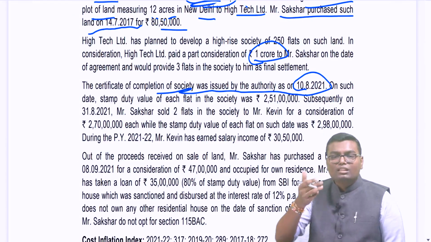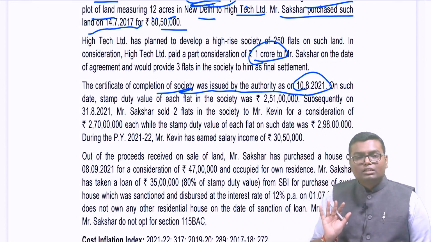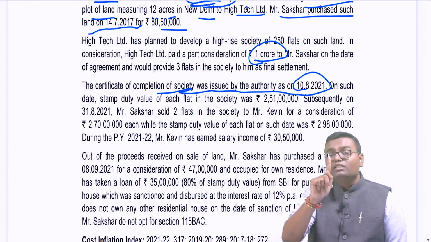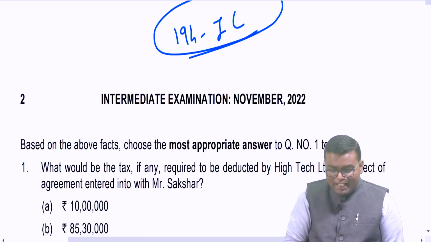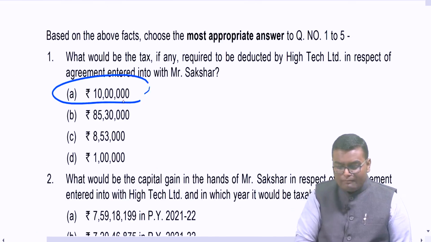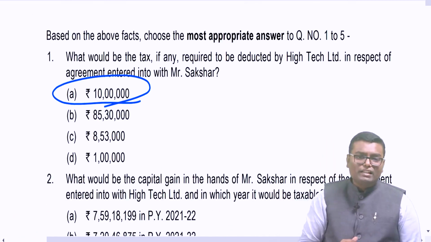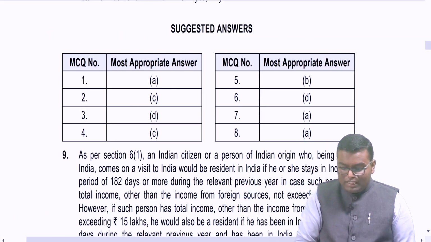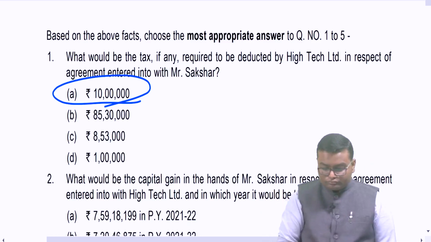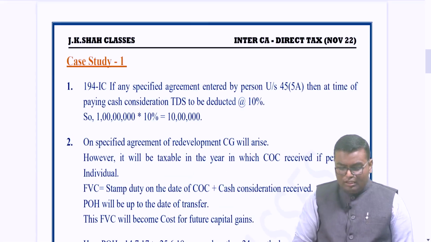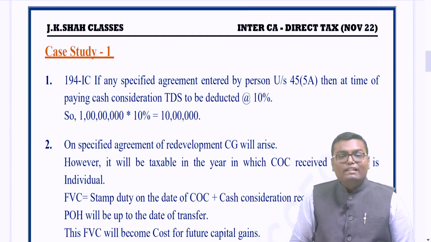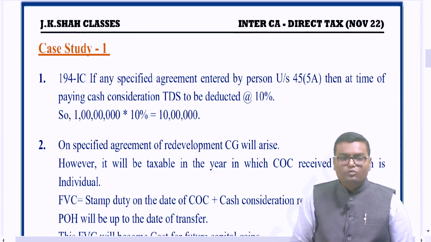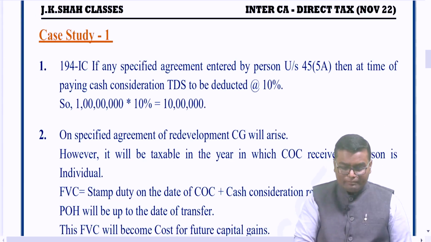If any developer, any constructor is entering into any specified agreement referred in section 45 clause 5A with any resident individual, whatever cash consideration will be paid to that resident person, TDS at the rate of 10% will be deducted. So here, Hi-Tech Limited has paid rupees 1 crore as a cash consideration. Cash means not only cash, through bank also, monetary consideration. Then Hi-Tech Limited will deduct 10% TDS, which means 1 crore into 10%, rupees 10 lakh TDS to be deducted while paying this 1 crore to Mr. Saksher. The answer will be A, rupees 10 lakh. So what I have written in this important point: 194IC, if any specified agreement is entered by a person under section 45 clause 5A, at the time of paying cash consideration, TDS to be deducted at the rate of 10%. So 1 crore into 10%, 10 lakh rupees of TDS will be deducted.